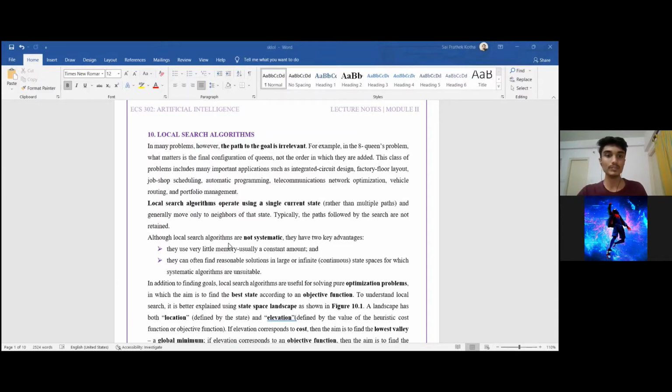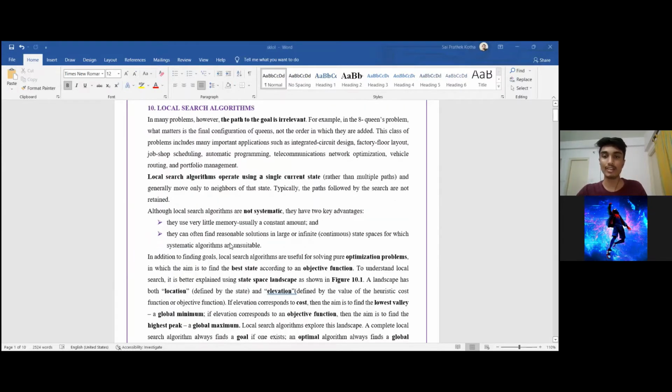So in local search algorithms, we can see that they are not systematic, which means that we do not use any predefined notion. As I said, there are two main advantages of using local search algorithms, which are that they use very little memory because they obviously have a single current state. And also they can find reasonable solutions in large or infinite state spaces, because we do not have to travel every node. So that means that we can find reasonable solutions in infinite spaces.